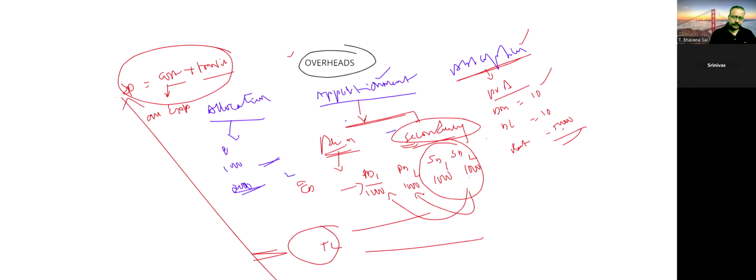So what we have to do is take the 50,000 overheads and divide it by the estimated production. Let us suppose we estimate that our total production will be 5,000 in the month. Now the cost per unit comes to 10 rupees. So now the product cost will become 30: 10 rupees direct material, 10 rupees direct labor, and 10 rupees rent. So now you can fix the selling price.